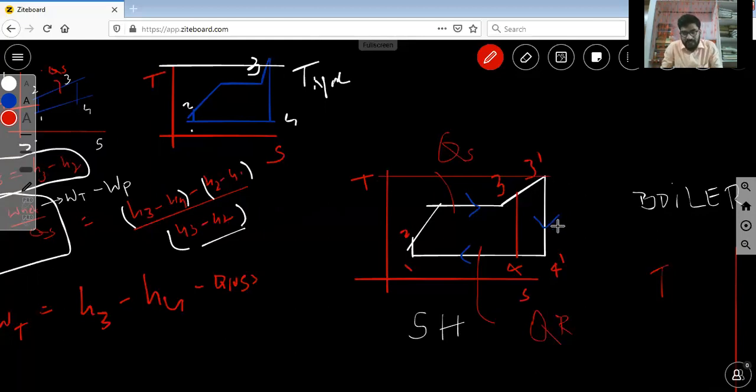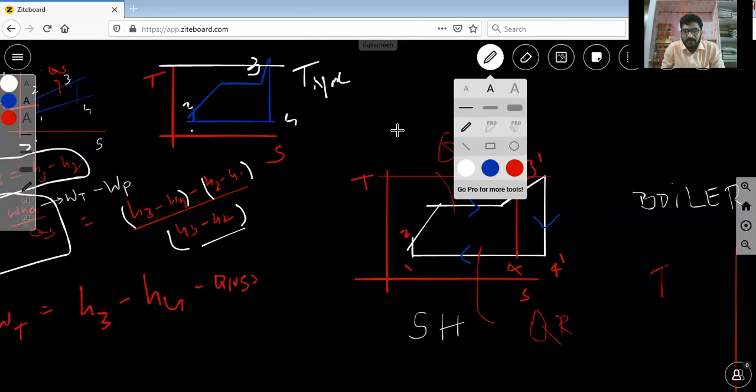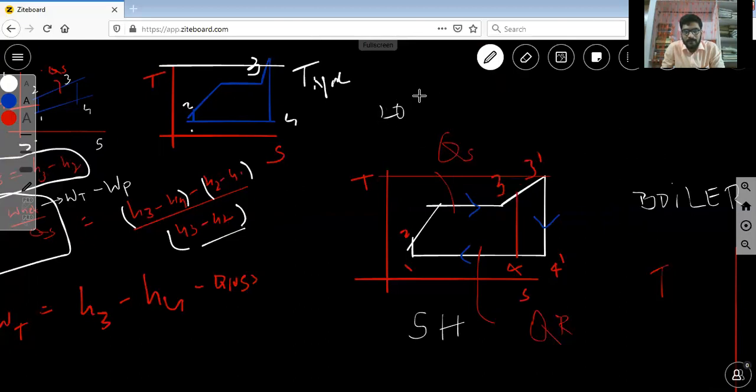Superheating the steam to high temperatures has another desirable effect. What will happen in the superheating condition? For example, we already discussed a problem in the previous lecture, with initially 20 bar pressure and 260 degrees temperature.